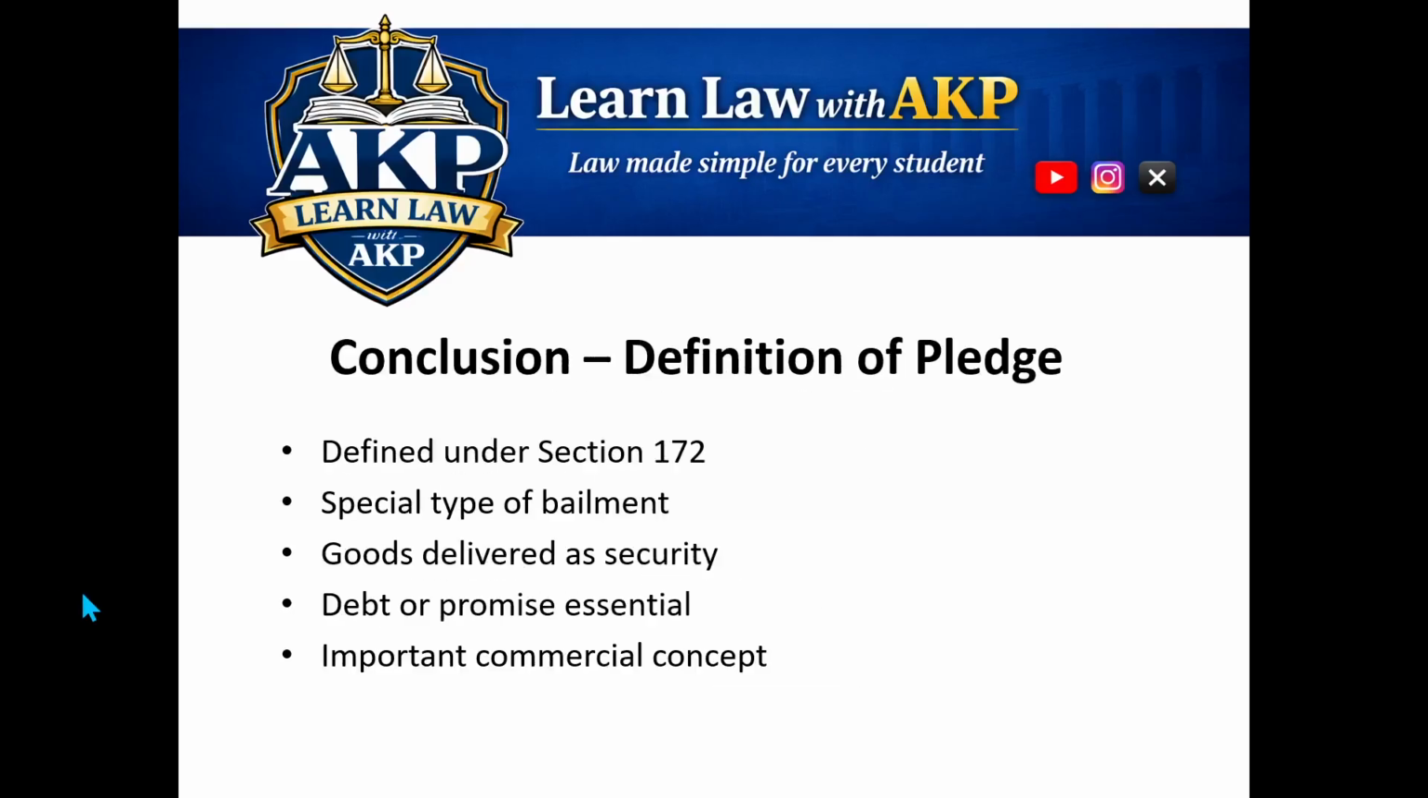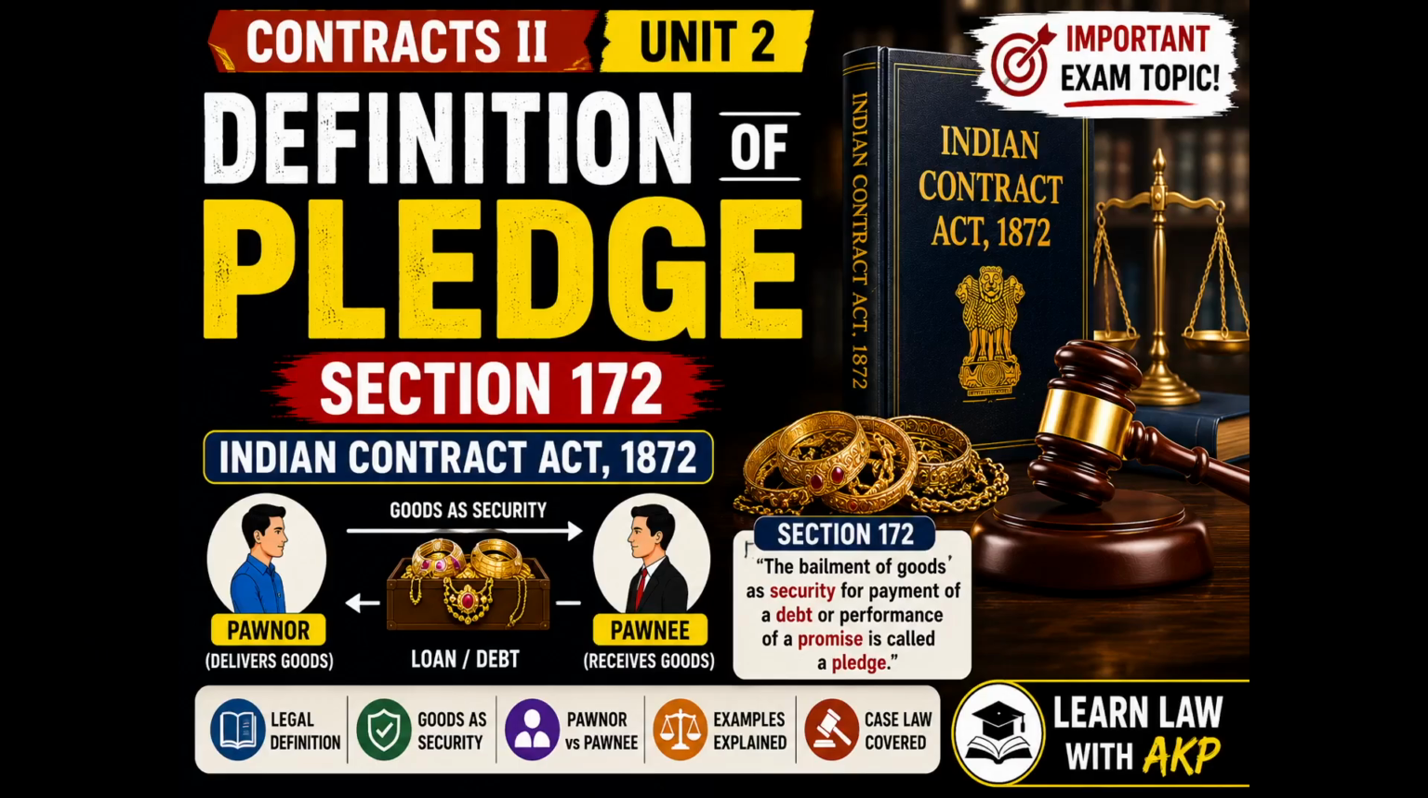Now, let us conclude today's topic. Pledge is defined under Section 172 of the Indian Contract Act 1872. It is a special type of bailment where goods are delivered as security for repayment of debt or performance of a promise. We also understood the roles of pawnor and pawnee and studied the important case law of Lallan Prasad versus Rahmat Ali. So, remember, pledge means bailment of goods as security for debt or promise. For exams, always remember definition, essentials, example, and case law.